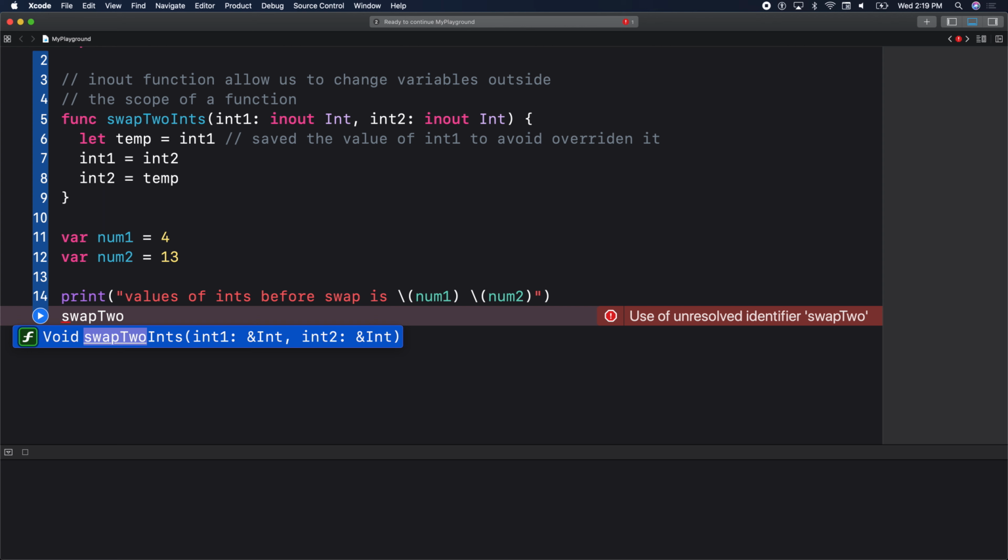You define it as in-out, and on the receiving side, when you call it, it doesn't show as in-out, but it shows as a reference with the and sign. Exactly. So it could be one or the other, or it could be both. In that case, we want both, so both of them are marked in-out. Any questions before I move on? Just repeat that in the note, that the function has the ability to change. Yes, exactly. It has a reference to the variables. So it has the ability, if I have a reference to you, I could change what you have.